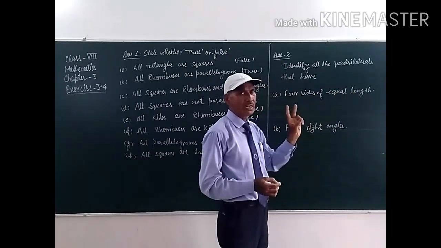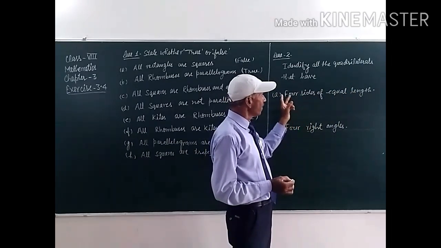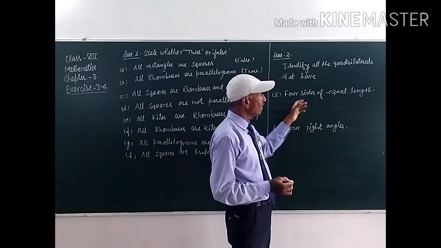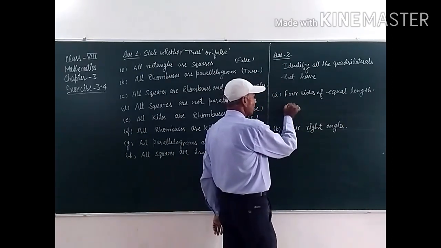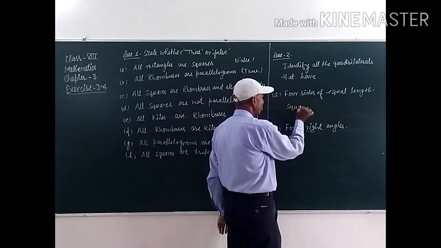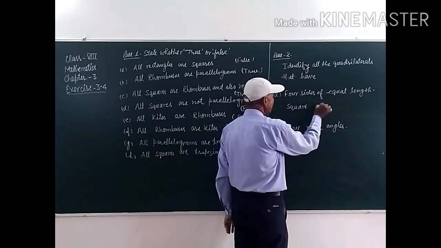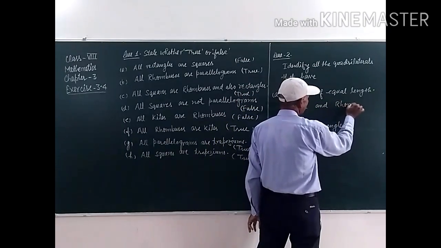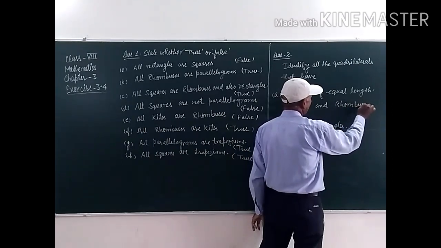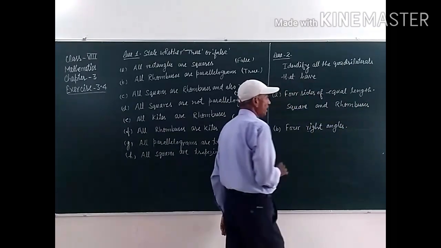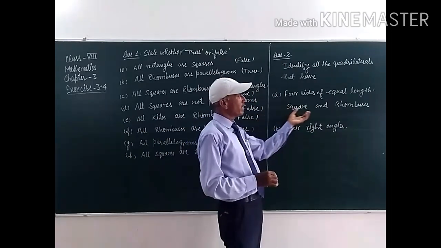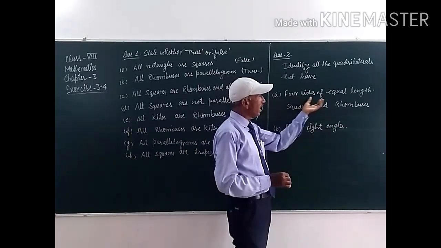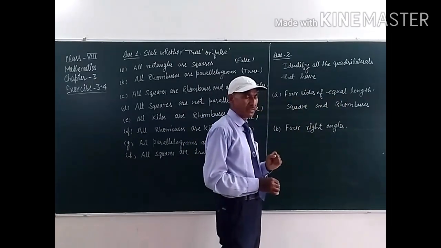There are two quadrilaterals that have four sides of equal length, that is square and rhombuses. Clear, students? Squares and rhombuses have four sides of equal length.